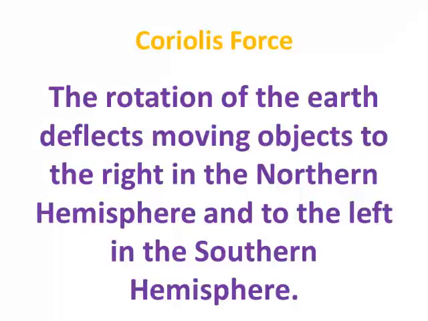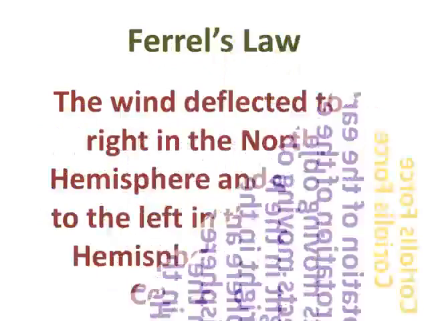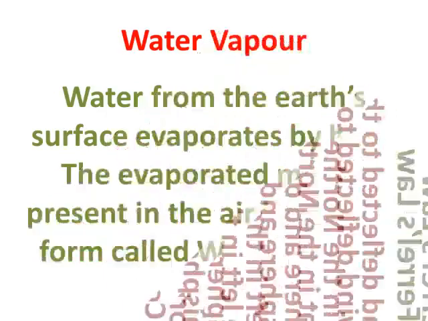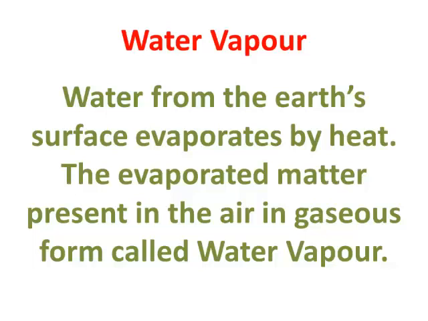Coriolis force. The rotation of the Earth deflects moving objects to the right in the northern hemisphere and to the left in the southern hemisphere. Ferrel's law. The wind deflected to the right in the northern hemisphere and deflected to the left in the southern hemisphere due to the Coriolis effect. Water vapor. Water from the Earth's surface evaporates by heat. The evaporated matter present in the air in gaseous form is called water vapor.